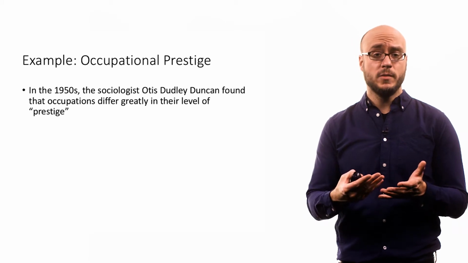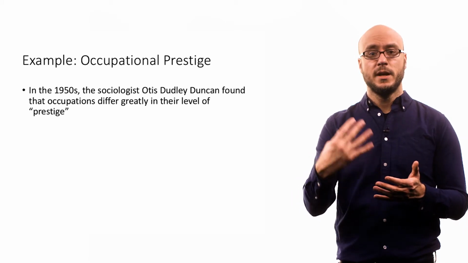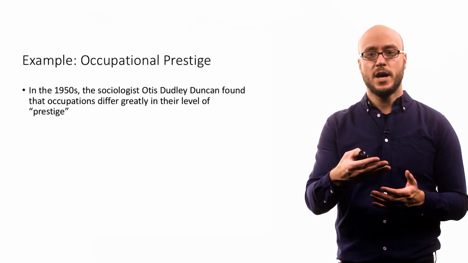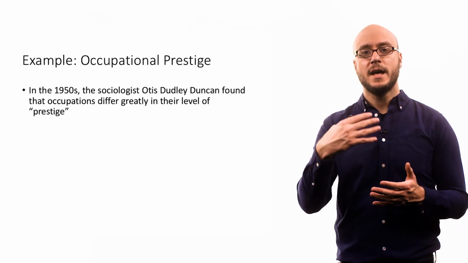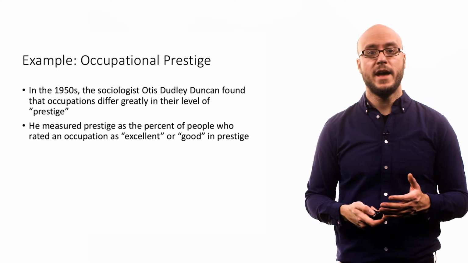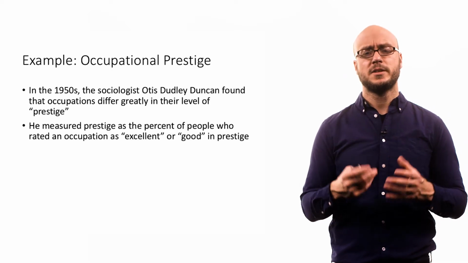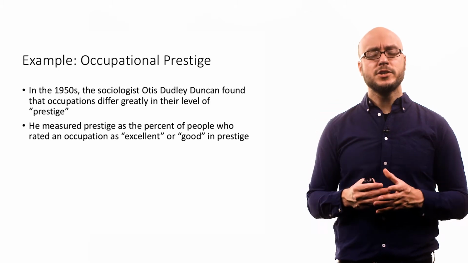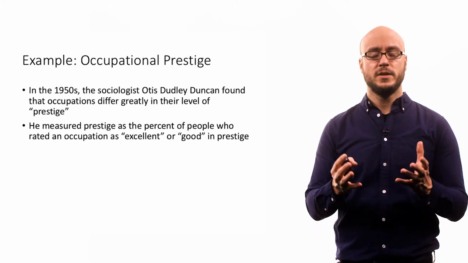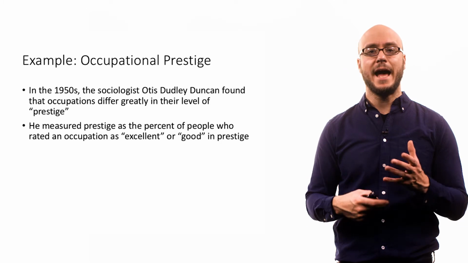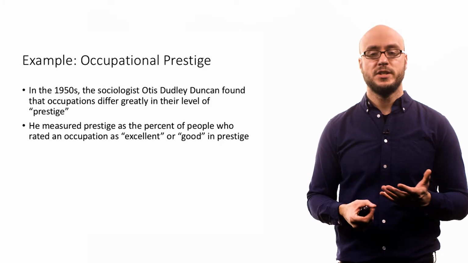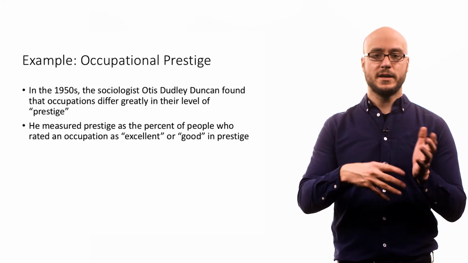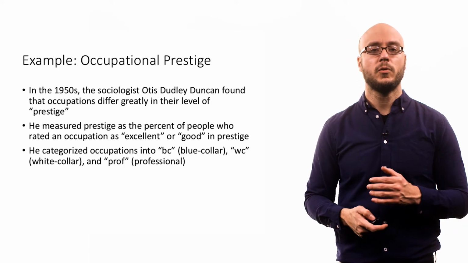His point was that this prestige may not be related to the actual skills or value of a particular job or occupation, but it does confer certain social advantages and benefits. That's why he was interested in this idea of occupational prestige. In particular, he measured prestige as the percent of people in the United States who rated an occupation as excellent or good in terms of prestige. So he just handed out surveys and said, do you think this job is prestigious? Excellent, good, fair, or poor?